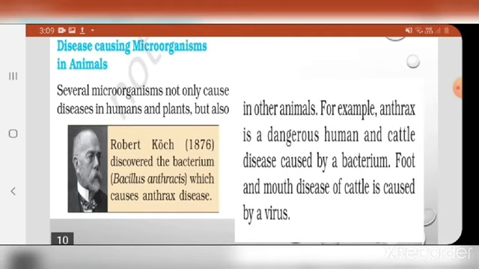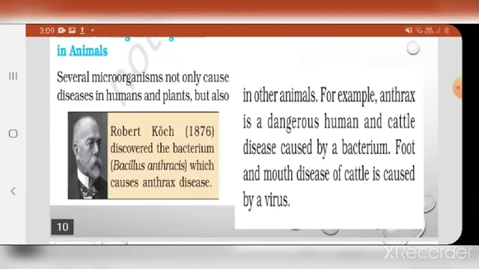So there are two diseases, anthrax and foot and mouth disease. These are in the category of animal diseases, and anthrax is caused by a bacterium, foot and mouth disease is caused by a virus. So this you have to learn.